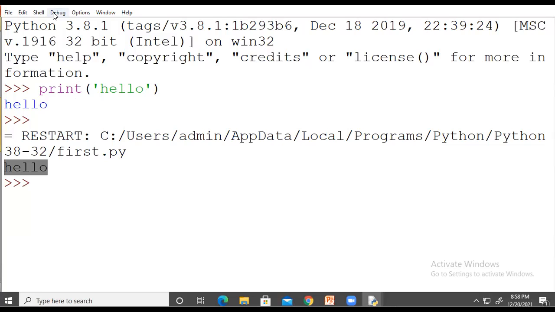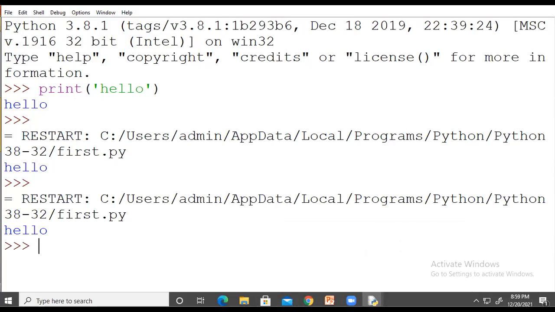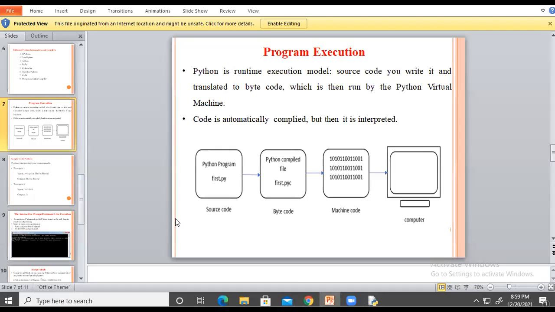Everyone understood? If your program is a single line, you can run it directly in the IDLE. If your program has many lines, you have to use a new file, and here the Run option is there, and you have to run the module. Okay, this is the program execution.